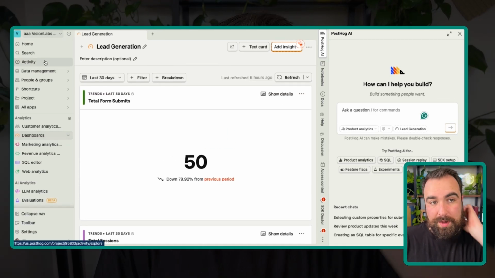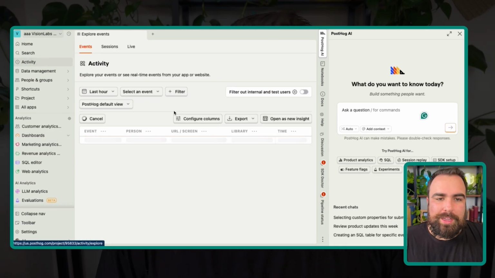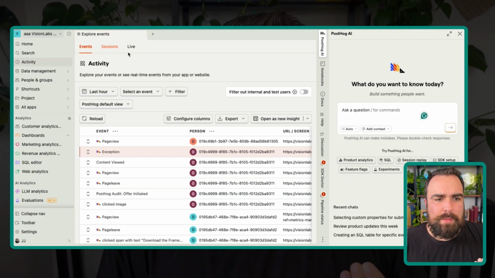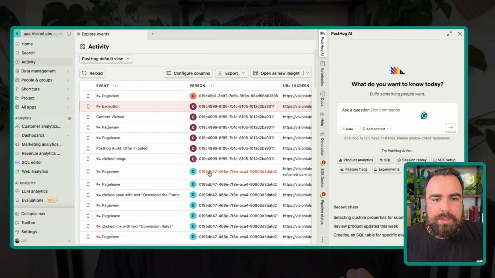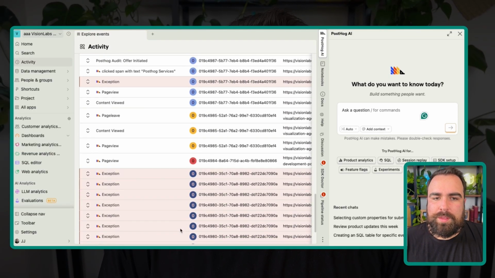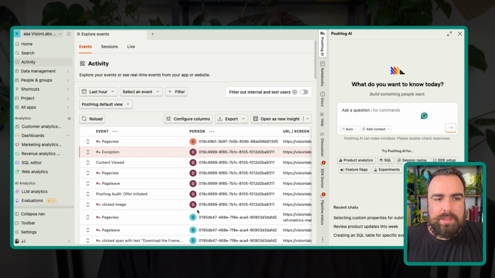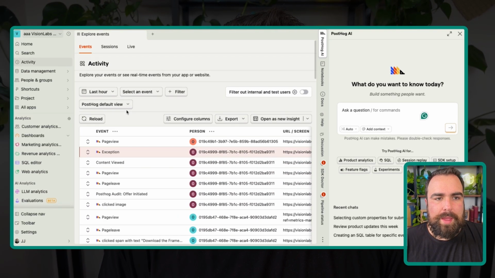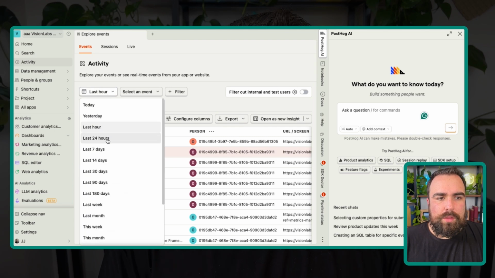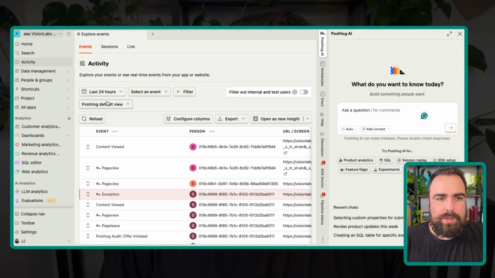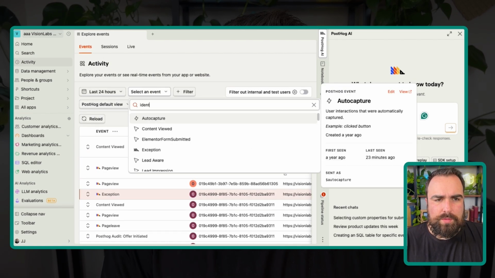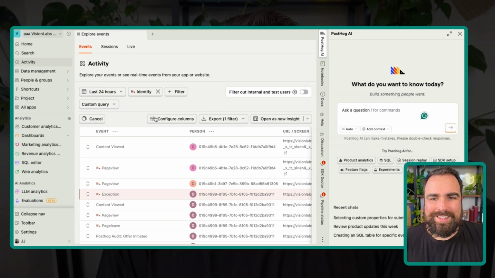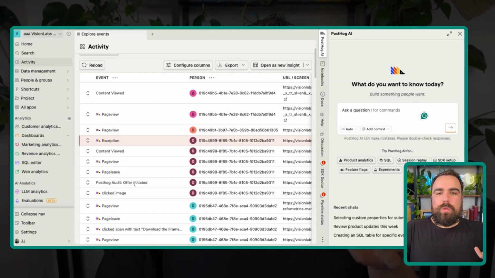Nothing too groundbreaking. But I want to show you what this looks like in real time as a real-time activity thing. So here you can see all of these events flowing in, and most of them are anonymous. You'll see that some of them, let's just see if I can find one, over not the past hour. Let's look over the last 24 hours, and let's see if we can identify. And I'm going to cheat and look for the identify call. Okay, so here we are. I'm going to show you what this looks like in real time.